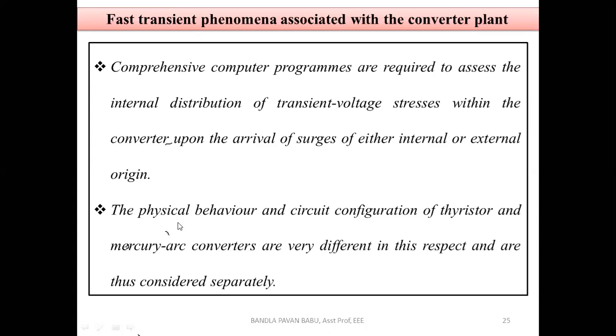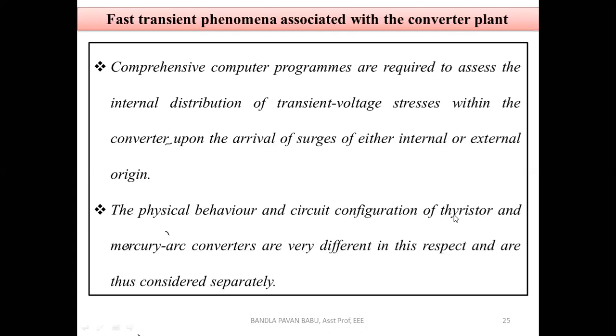Next, the physical behavior and circuit configuration of thyristor and mercury arc converters are different in this respect and are thus considered separately. So here there are two cases. If we use thyristors in the converter unit, or if we use mercury arc valves, these are the earlier traditional methods we were using.